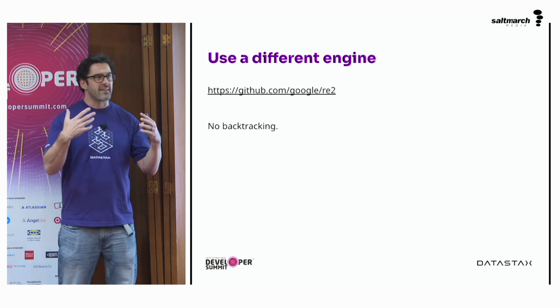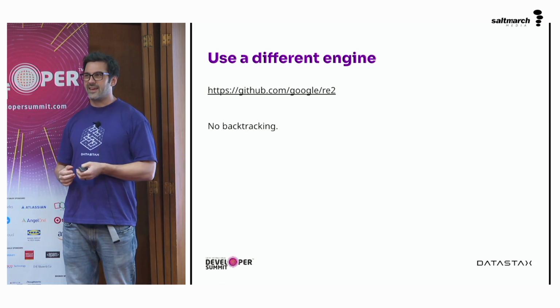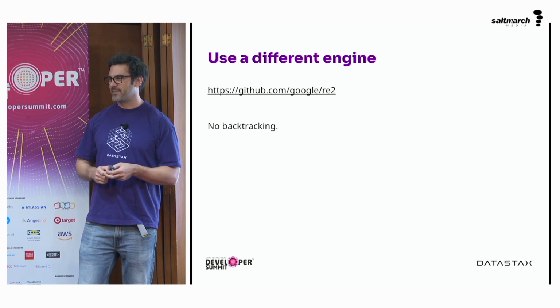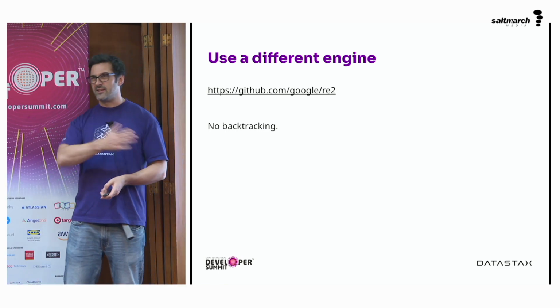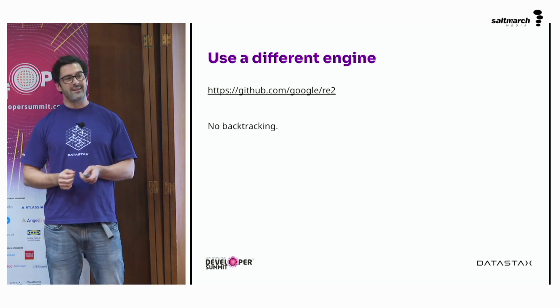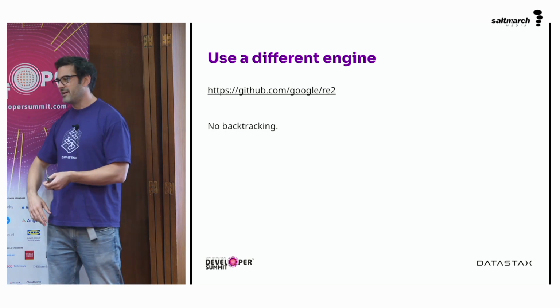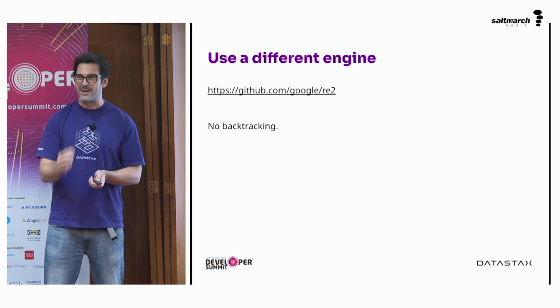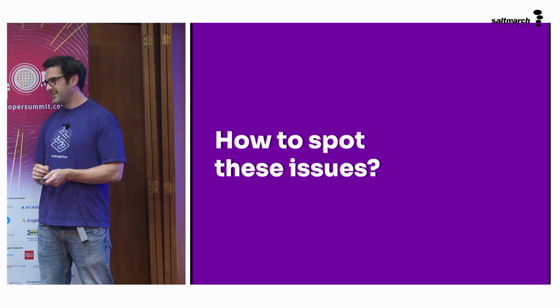Alternatively, there are other languages that have different regular expression engines, and I believe that Rust's engine also does not do backtracking. It doesn't have quite the same amount of power that the JavaScript engine does, but it doesn't fall foul of backtracking issues like this.